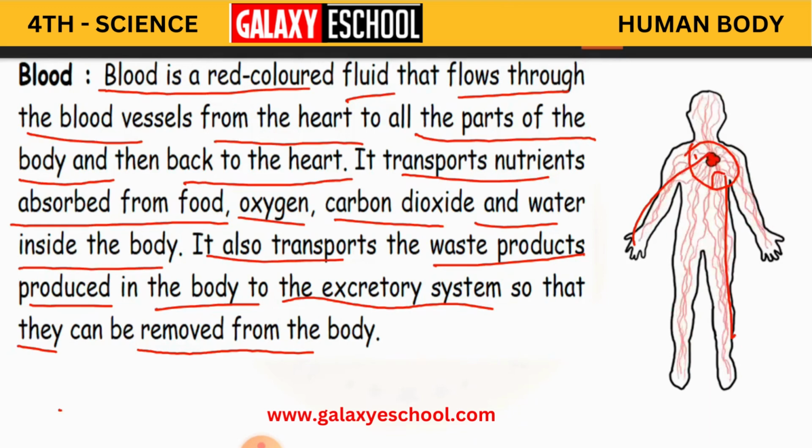It is not only from the food, children, the body is also going to produce some waste products because of digestion and all that. Okay, so those waste products which are produced in the body, it is going to transport them to the excretory system, so that all the waste can be removed from the body.